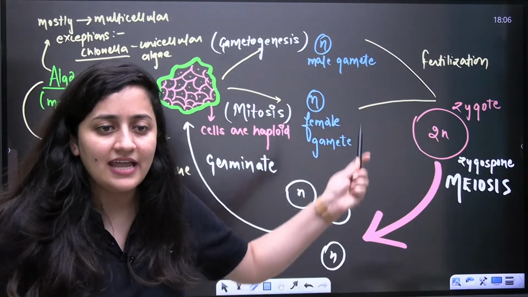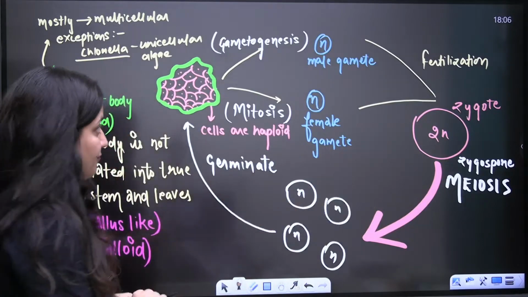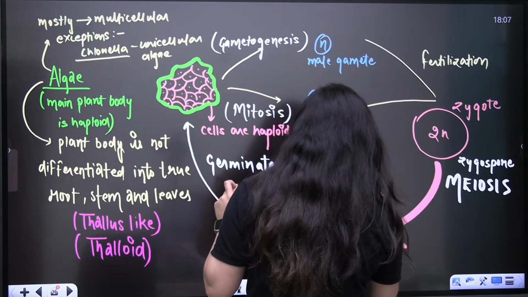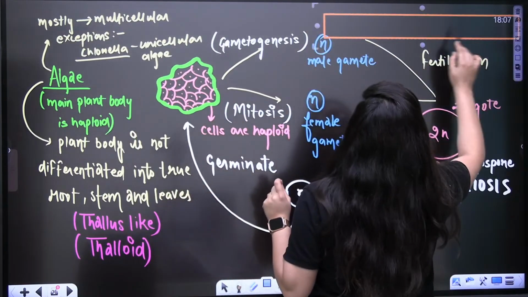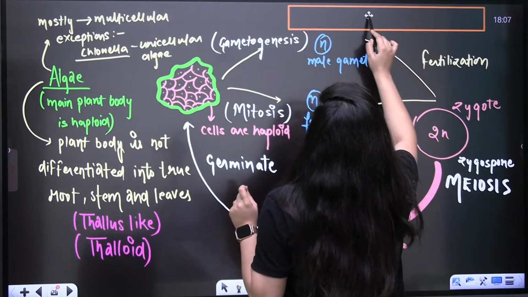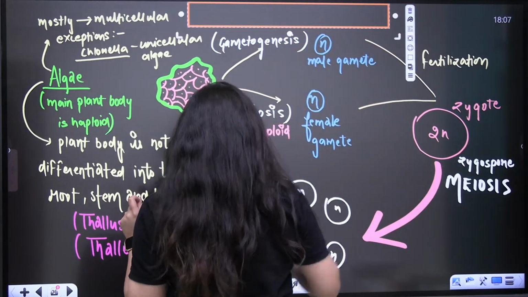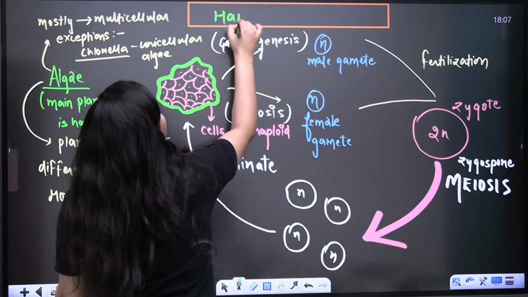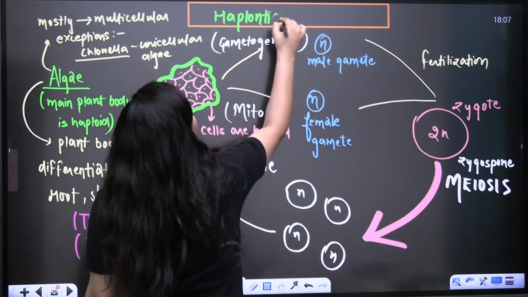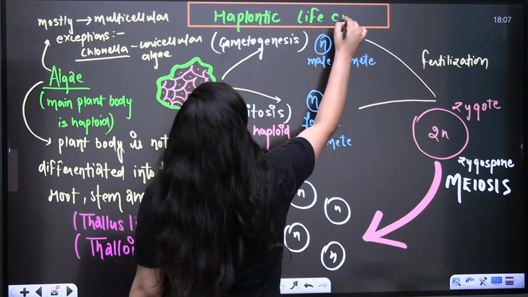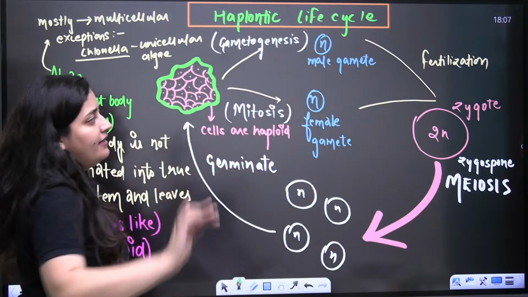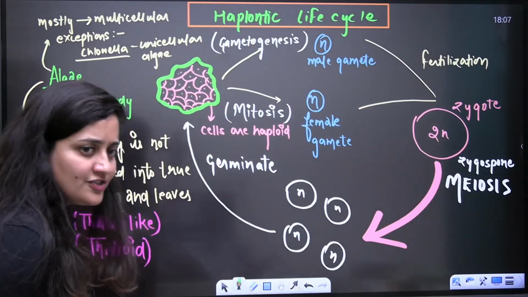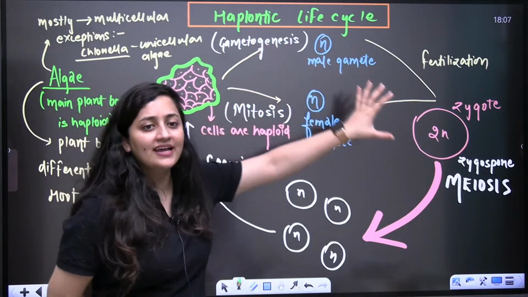So this is also a type of life cycle that we see in the case of plants, and for such a life cycle we use the word haplontic life cycle, right? It is the haplontic life cycle. And the best example is, as I said, algae. Which life cycle is it? It is the haplontic life cycle.